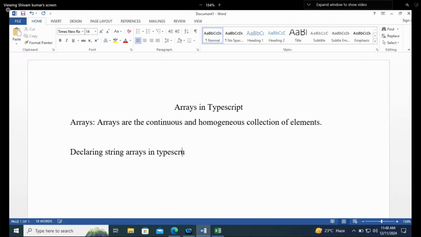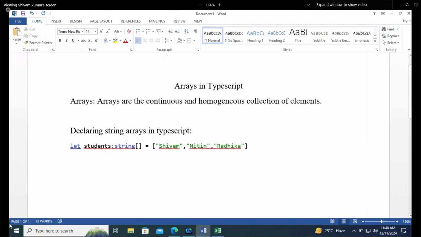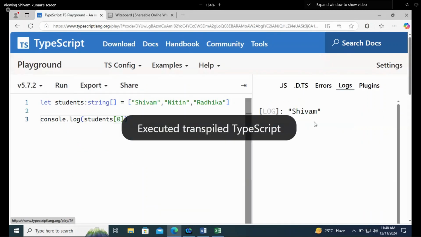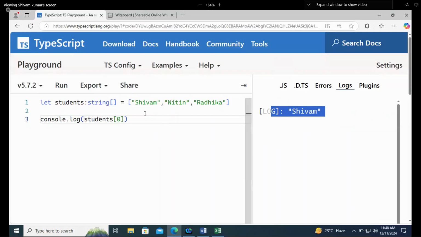No need to write, I'll upload these notes. Just understand these things. Writing these things is not important. Understanding is. Okay. Now the case is, here I have declared the array and I am able to access the element also. So it should print Shivam, and it is printing by default.